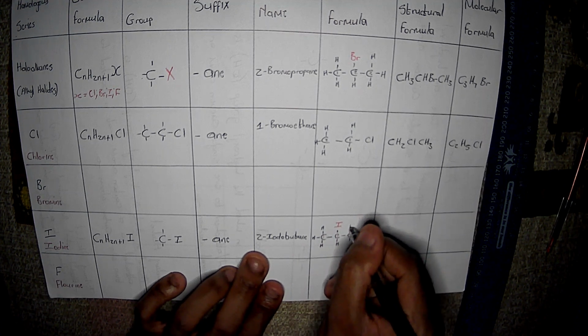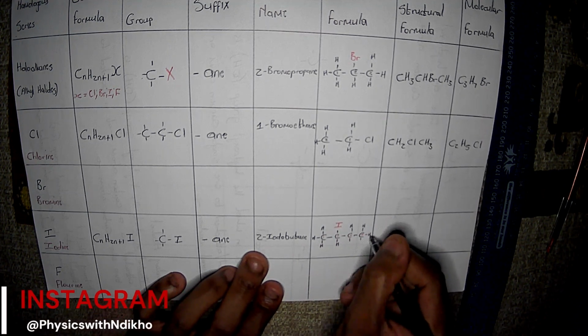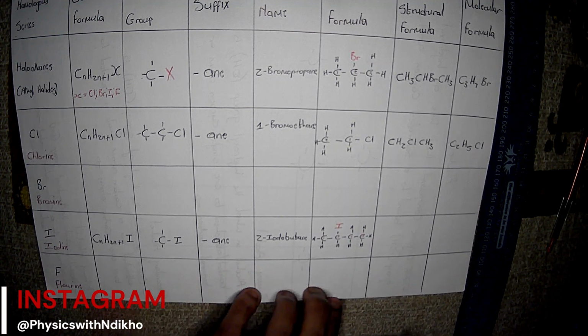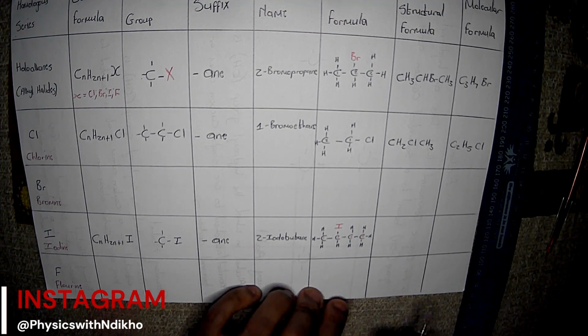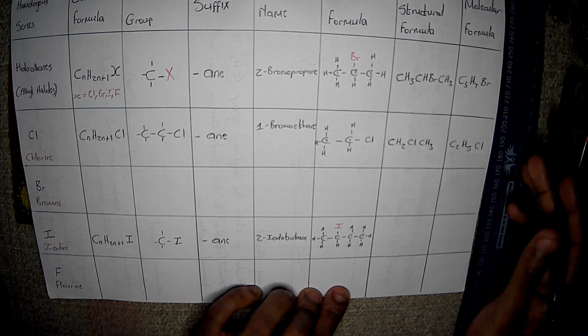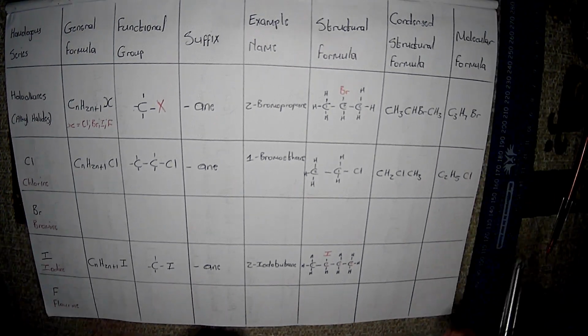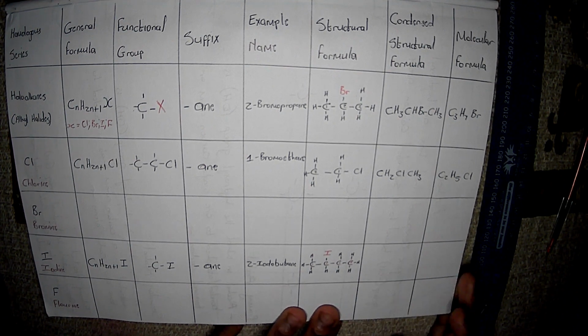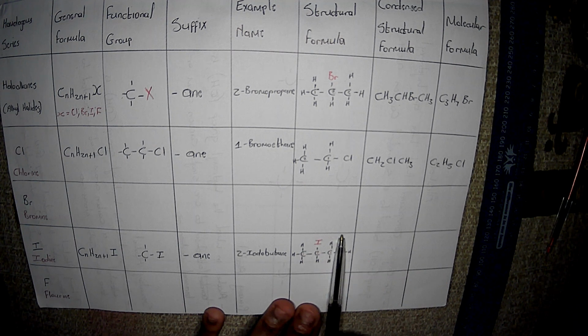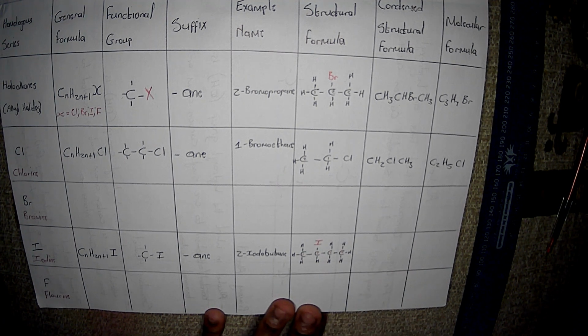Remember, you have to write all the H's unless you want to lose marks in your examination. And since you are here, I guess you do not want to lose your marks. Okay, now we are done with that. We're just going to do our condensed structural formula. With a condensed structural formula, we just look at each carbon atom as we go along, right?